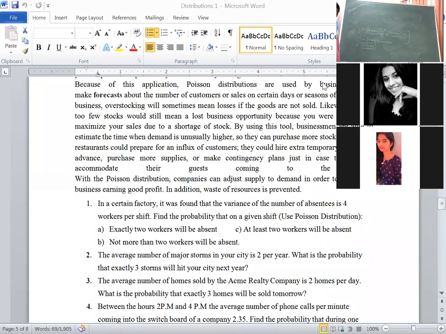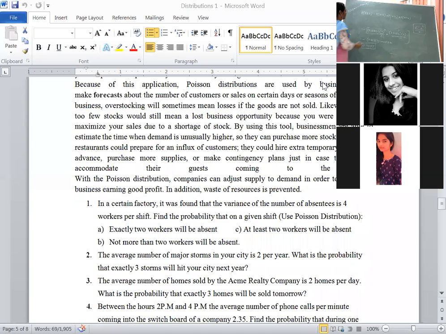Then, probability of not more than 2 absentees. That is probability of x less than or equal to 2. What does it mean? Probability of x is equal to 0 plus probability of x is equal to 1 plus probability of x is equal to 2. Okay. Right now, you know the mass function, substitute. Okay, what is mass function? Every day before you go to bed, please write down all the formulas, otherwise in the final examination there will be jumbling of all formulas.